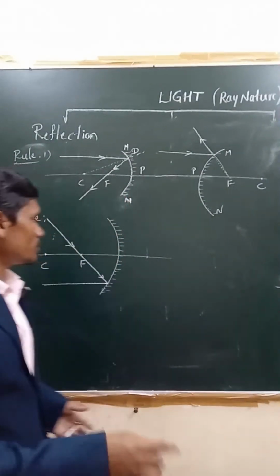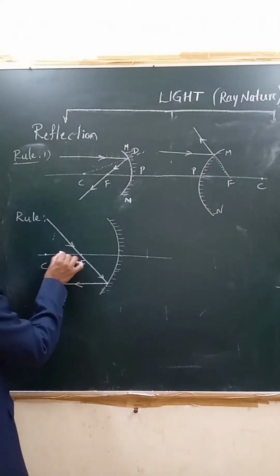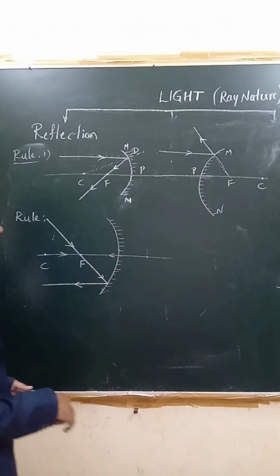Remember, in case of concave mirror, it emerges parallel to the principal axis, right? And here, light rays which are moving come back in the same direction along the principal axis.